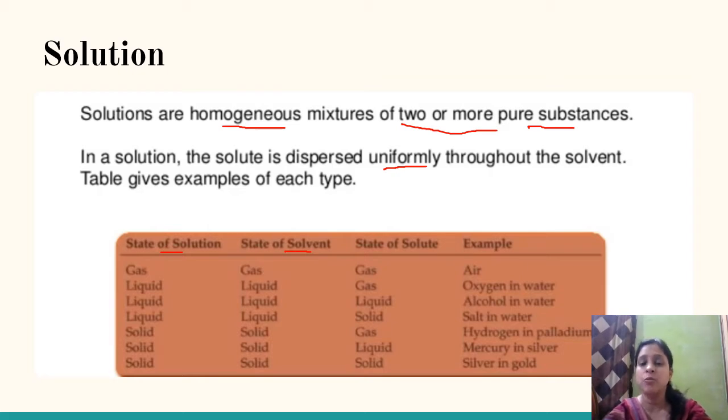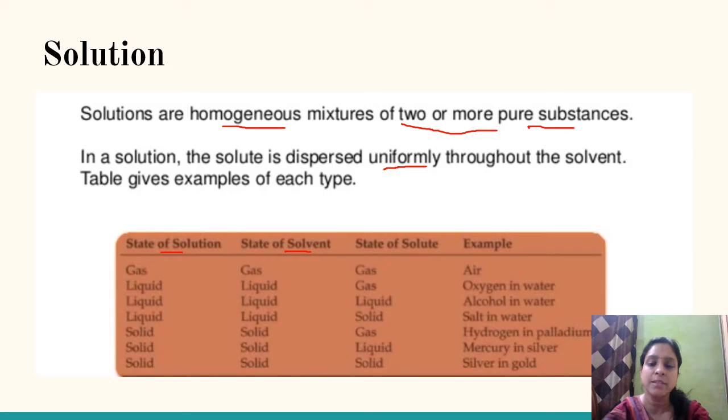अगर मैं बात करती हूँ hydrogen in palladium, so all of you must know that palladium is a solid, and hydrogen is present in nature in the gaseous form. So solute hydrogen in palladium है, इसका मतलब hydrogen is acting as a solute, whereas palladium is acting as a solid, and so there is palladium क्योंकि आपका solvent है तो ये कैसा solution है, this is a solid solution.